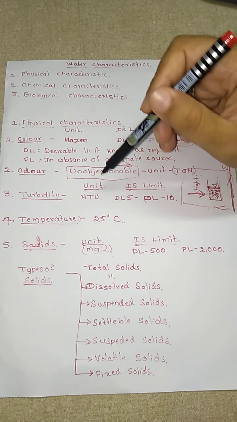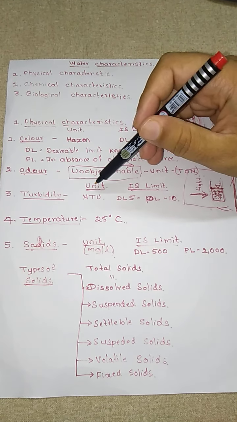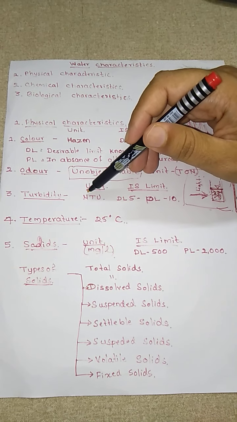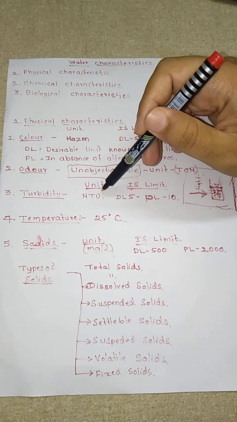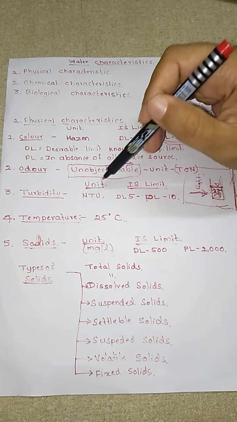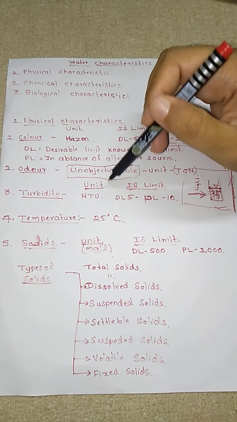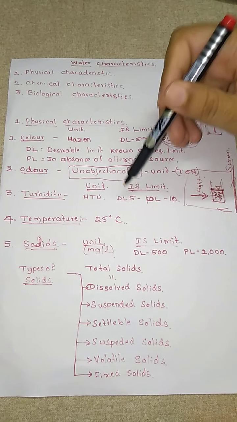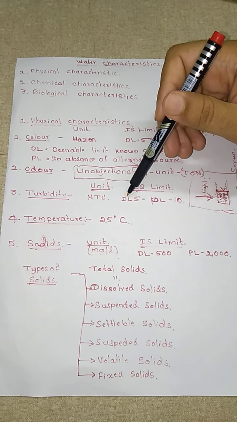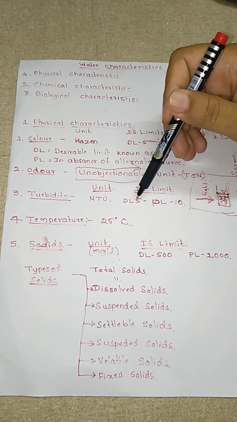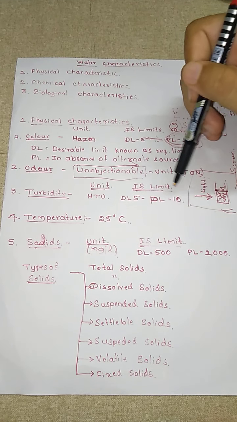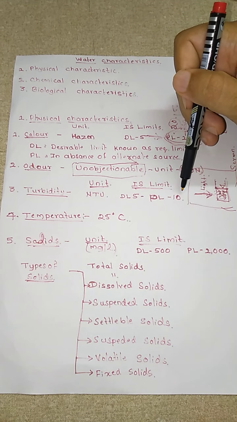Your IS code gives you a unit called the Nephelometric Turbidity Unit. We call it NTU. The IS limit gives the desirable limit as 5 NTU, and the permissible limit is 10 NTU.